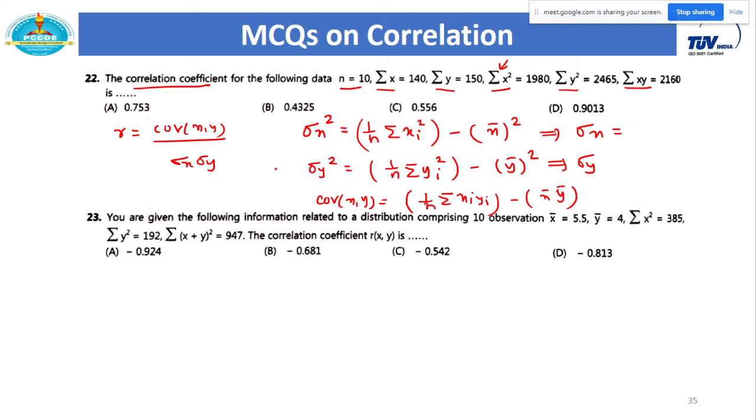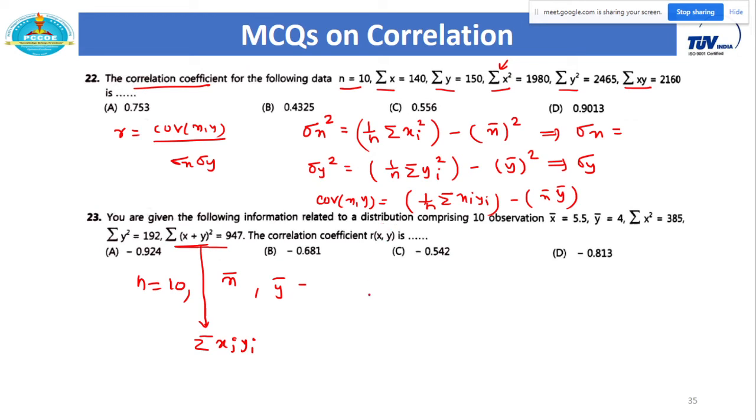Next is, you are given the following information related to a distribution comprising 10 observations. So here n is equal to 10, x bar is given, y bar is given, summation x square is given, summation y square is given, and summation of x plus y whole square is given. Using the previous logic, from this you will get the summation of xi yi. Just apply the formula of a plus b whole square, put the values of summation x square and summation y square, then you will get the value of summation of xi yi. And now you can calculate r.